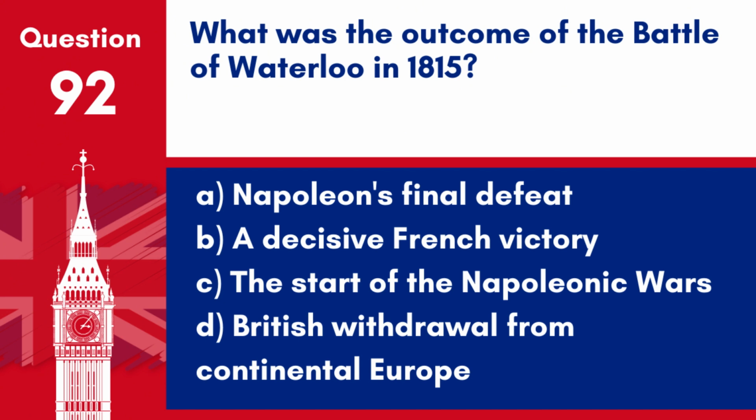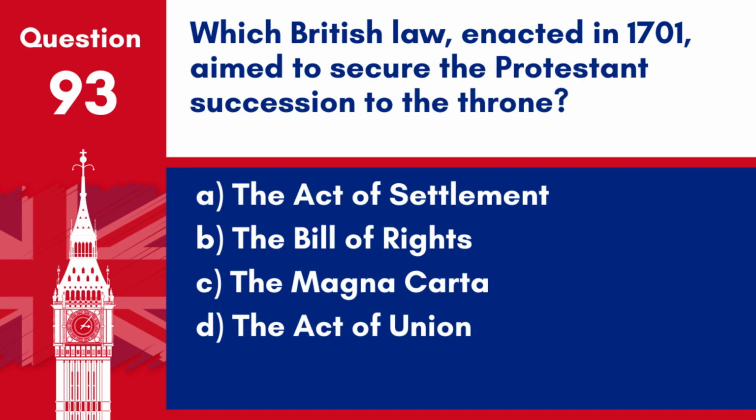Question 92. What was the outcome of the Battle of Waterloo in 1815? A. Napoleon's final defeat. B. A decisive French victory. C. The start of the Napoleonic Wars. D. British withdrawal from continental Europe. Answer: A. Napoleon's final defeat. The Battle of Waterloo in 1815 resulted in Napoleon's final defeat, ending his rule as Emperor of the French and leading to his exile to St. Helena.